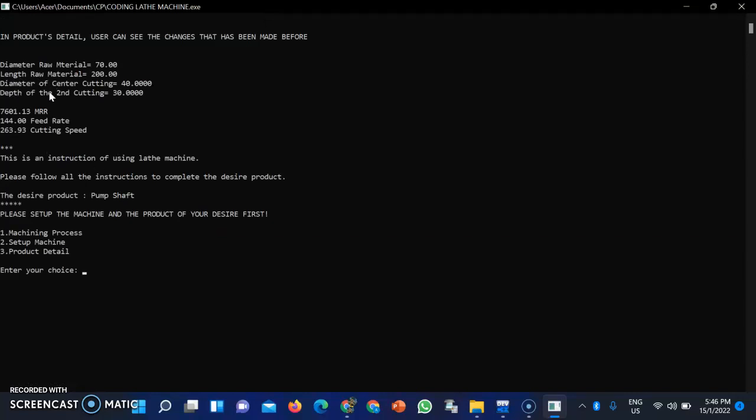As you guys can see from here, we got the value for the MRR is 7601.13. For the feed rate, 144.00. For cutting speed, 263.93. Then we select number 1 for machining process.